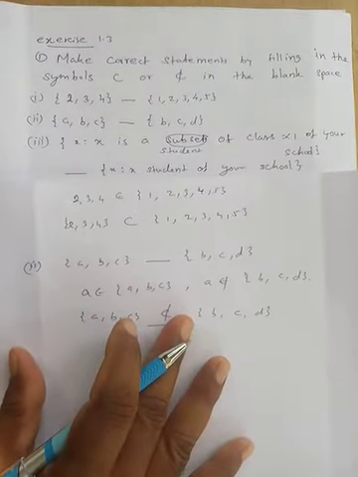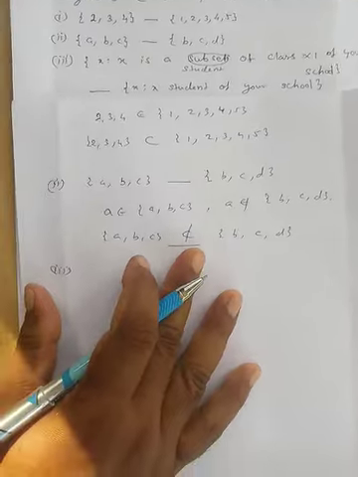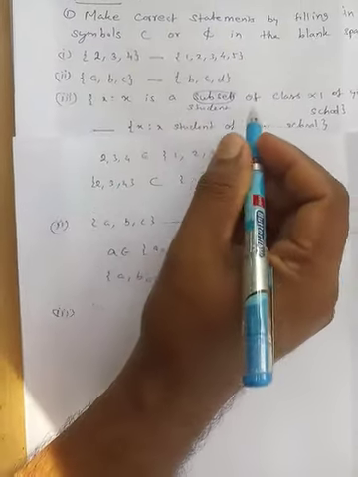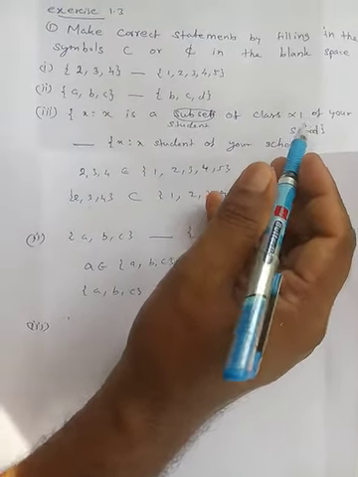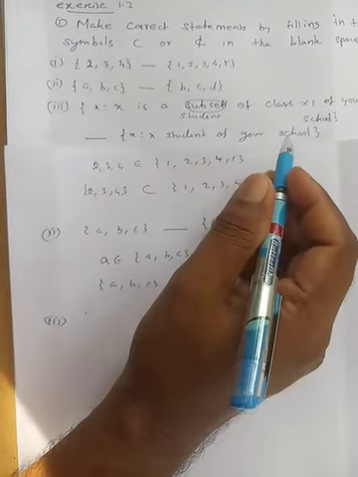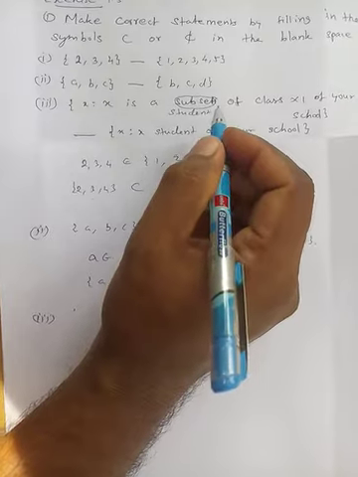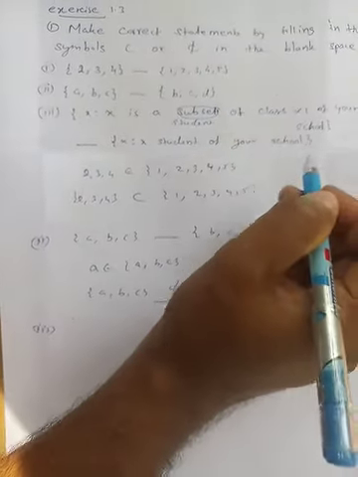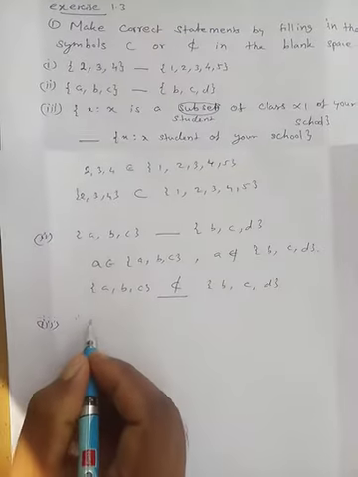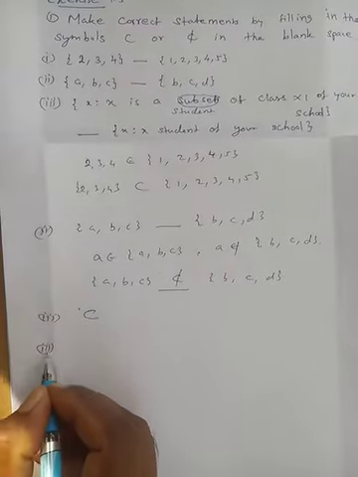Third problem. Set of x such that x is a student of class 11 of your school, dash, set of x such that x is a student of your school. Every student in your school in standard 11 is a student of your school. So the first one is a subset of the second one, and the correct answer is containing.